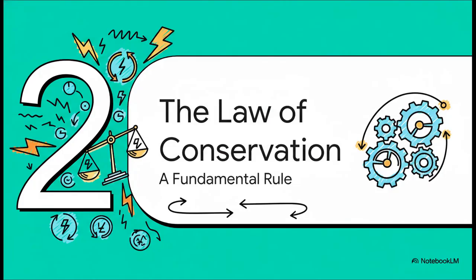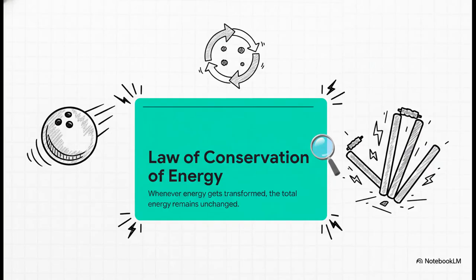Well, the answer to that question is found in one of the most important rules of science, and that is the law of conservation of energy. This single law is the key to understanding what happens to energy in any process. The law itself is actually quite simple. It says that the total amount of energy in a system that is closed or isolated always stays the same. It is constant. So energy is never really lost, it just changes its form.